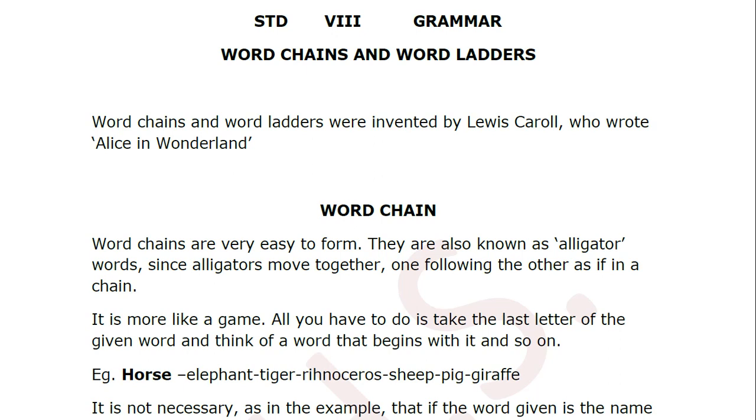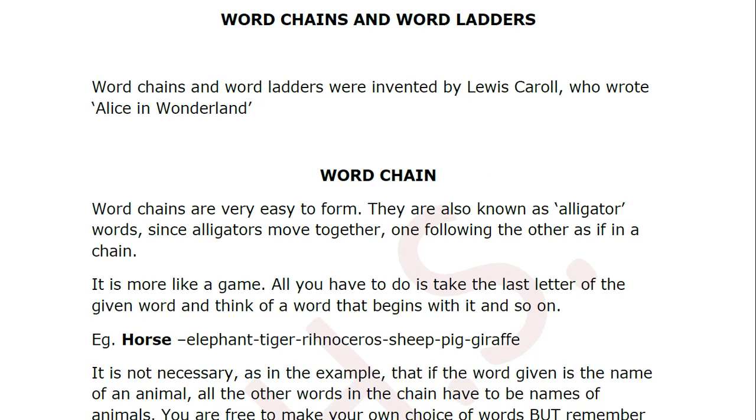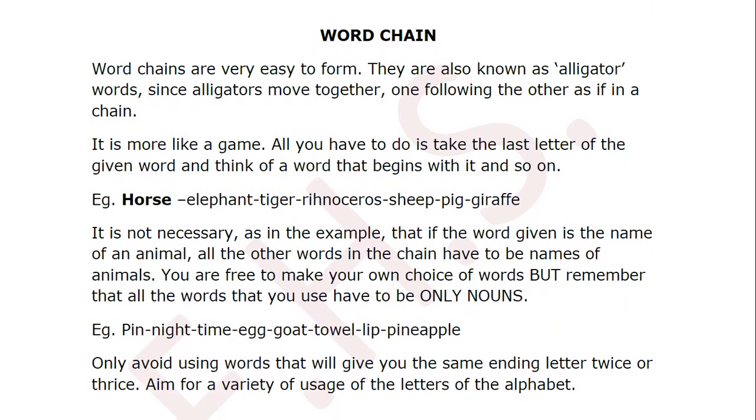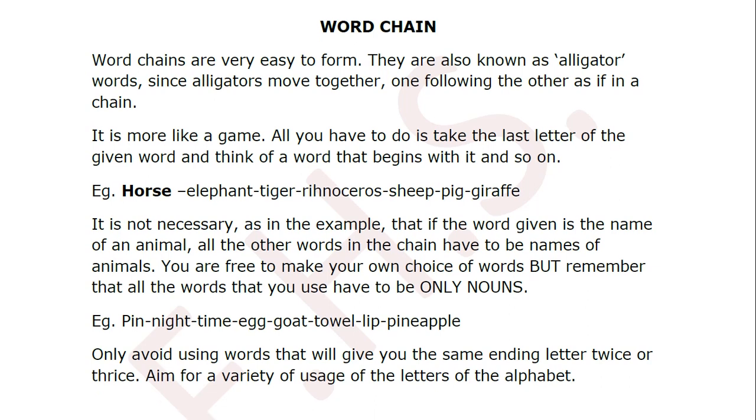Word chains and word ladders were invented by Lewis Carroll, who wrote Alice in Wonderland. So she was a writer and a poet. She used to write poems as well as stories. Now what a word chain is. Word chains are very easy to form. They are also known as alligator words since alligators move together, one following the other as if in a chain. It is more like a game.